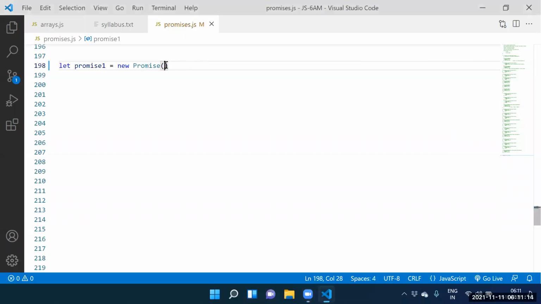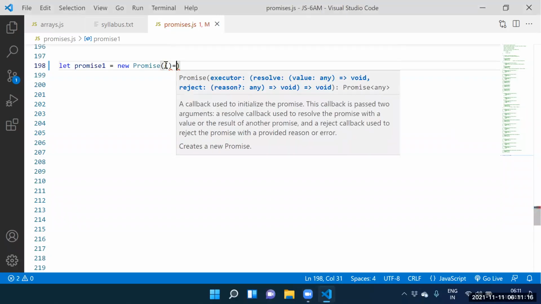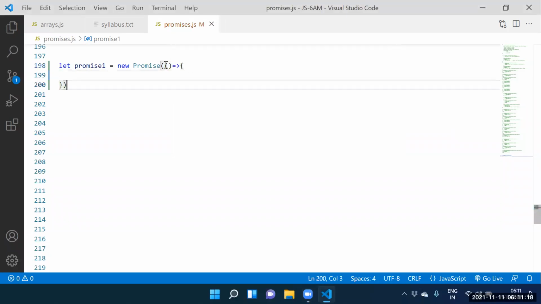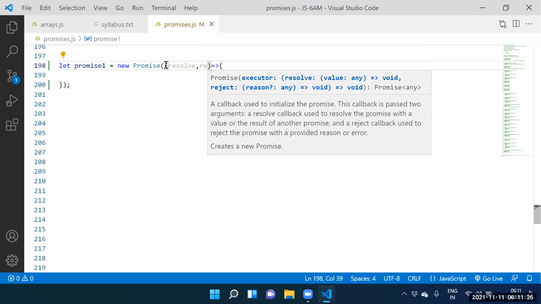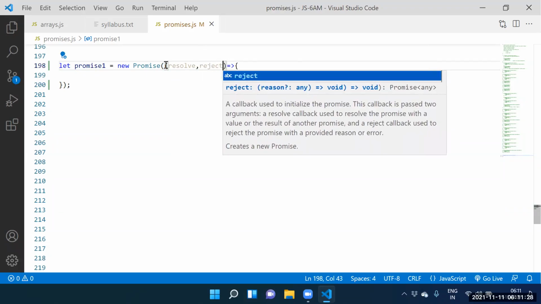The argument is the callback function, an arrow function. For the callback function, how many parameters we need to supply? Two parameters. First parameter is the resolve parameter. Second parameter is the reject parameter. Fine. See this one here.